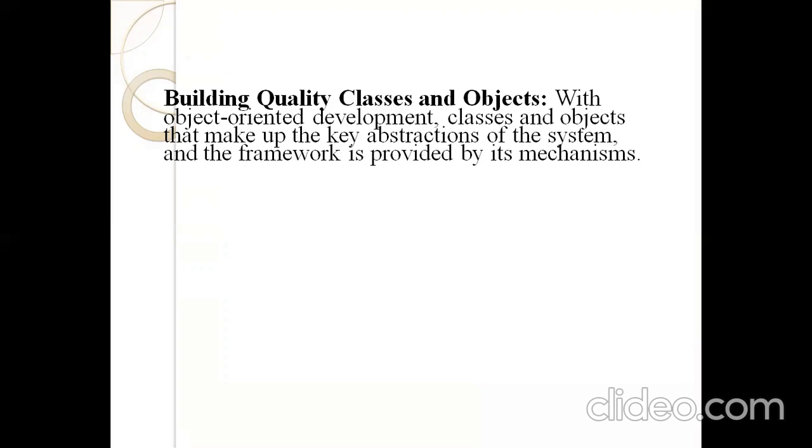So to build quality classes and objects, first you find the abstractions, that is, the key abstractions of the system. Key abstractions means what the functionality of the system is and who performs the operations.